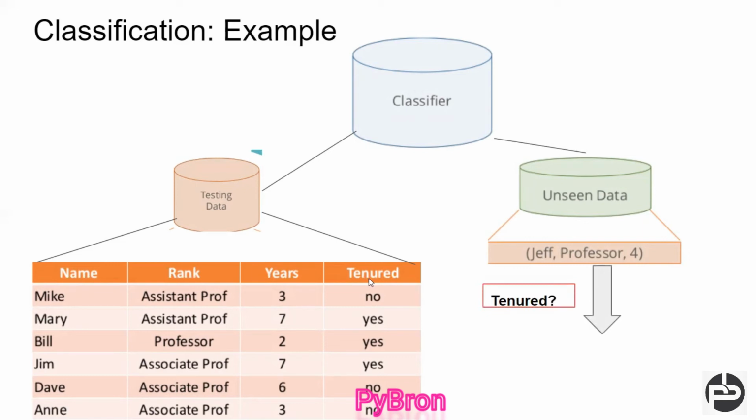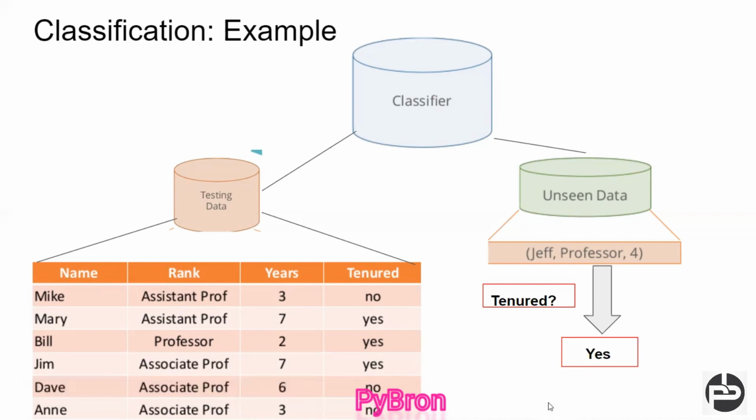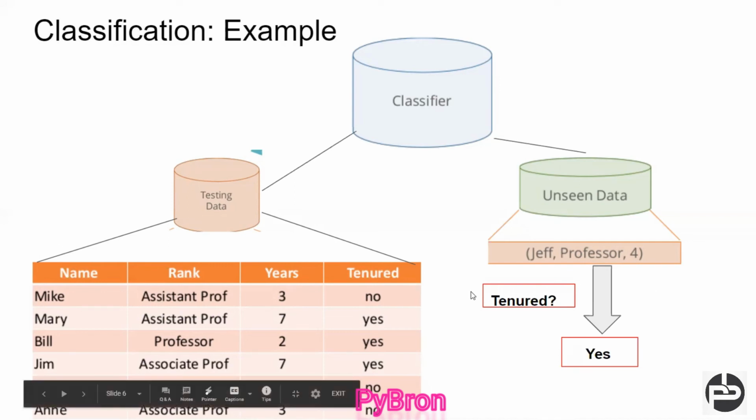I'm asking my model, hey model, this is the data: name is Jeff, rank is professor, and he has 4 years of experience. So let me know whether he got tenure or not. The machine says yes, he will get tenure. So this is the complete flow of the classification model. In the same way, we are going to work with the Python code. Hope you understood this concept.